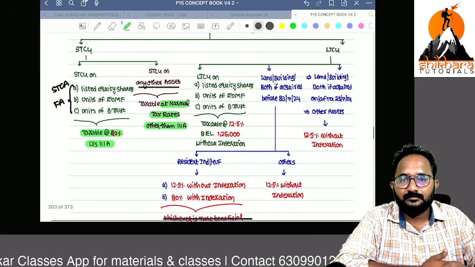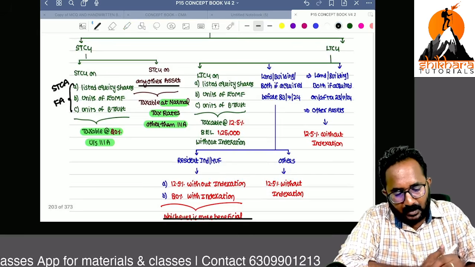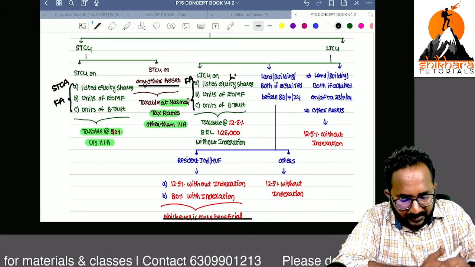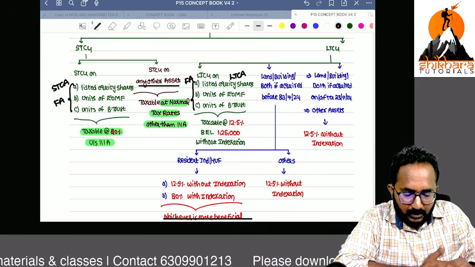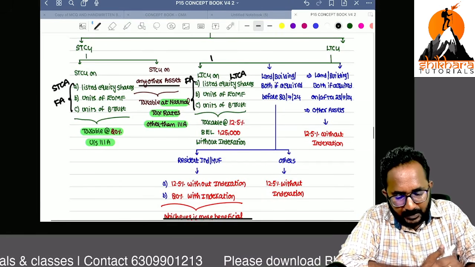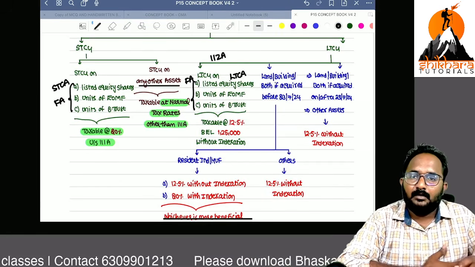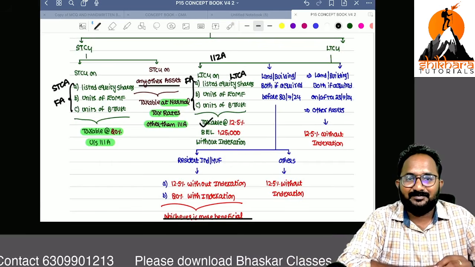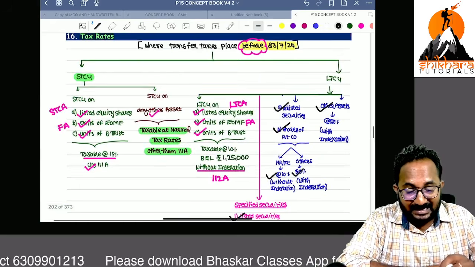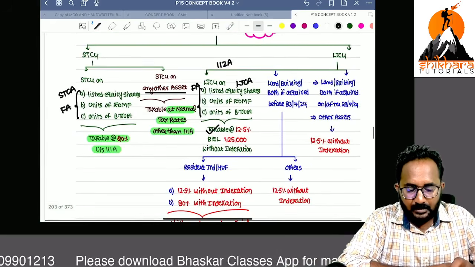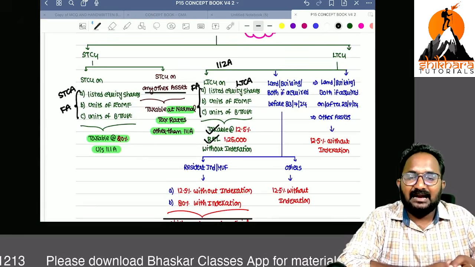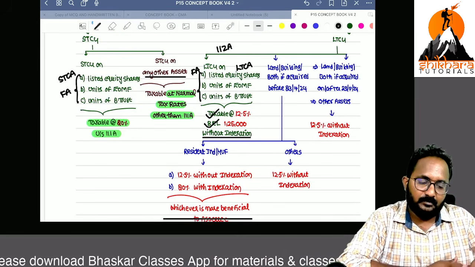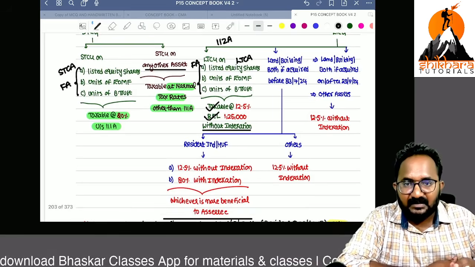Now, if these three financial assets are long-term capital assets, you can apply 112A. The tax rate increased to 12.5. Instead of 10, they increased it to 12.5. And basic exemption limit 1,25,000. Here also without indexation.